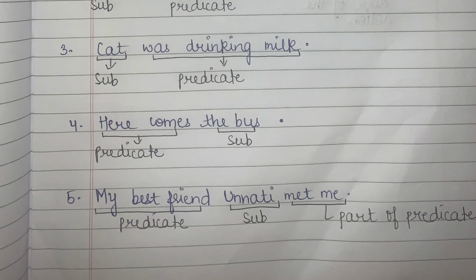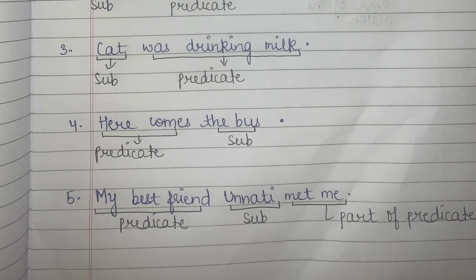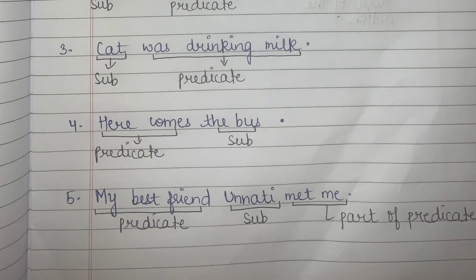Who or what? So here, if I see this sentence, my best friend Unnati met me, I'll ask a question. Who met me? So what answer will I get in return? Unnati. So it means I told you that my subject can be a noun or it can be a pronoun. Since Unnati is the name of a person, this is my subject.